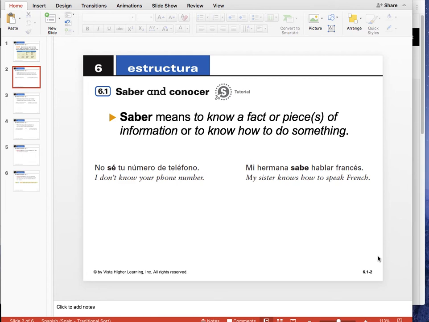Saber means to know a fact or a piece of information, or to know how to do something. So, a few examples here. No sé tu número de teléfono. Right, so here is a piece of information that you don't know, so that's why you're using saber. Mi hermana sabe hablar francés. Here we're saying this is something that my sister knows how to do. Notice that the how is included. So often how in Spanish you say cómo, but here you don't have to say mi hermana sabe cómo hablar francés. You don't say the cómo, okay?